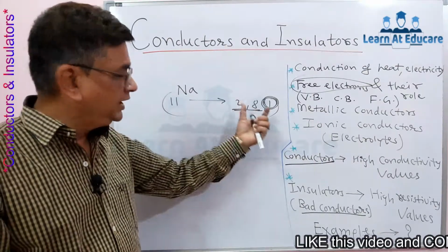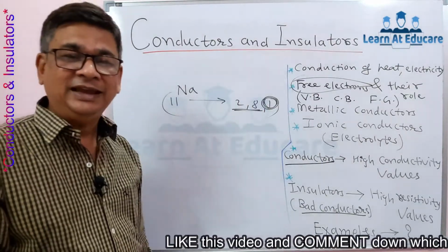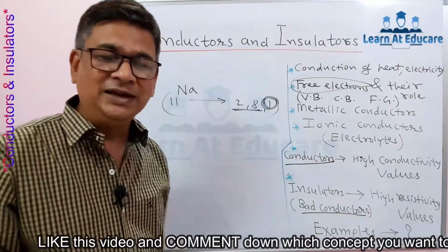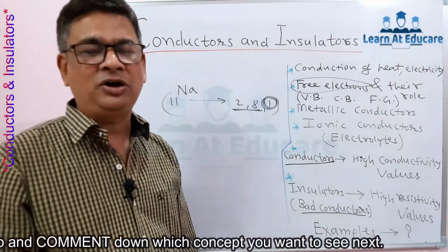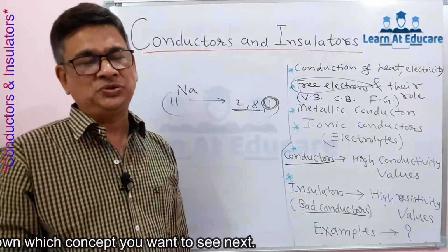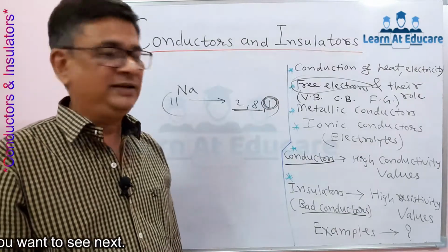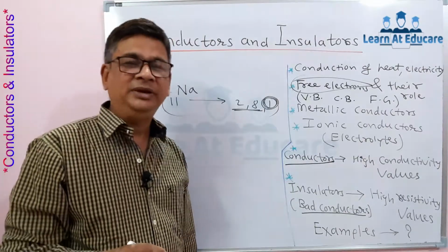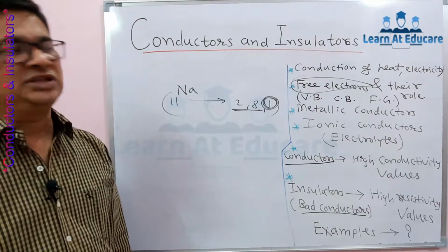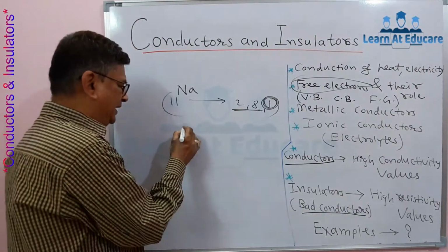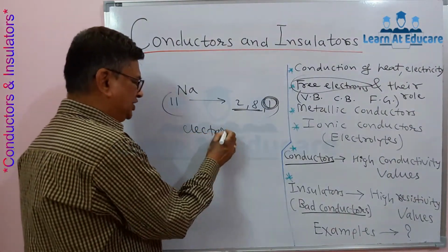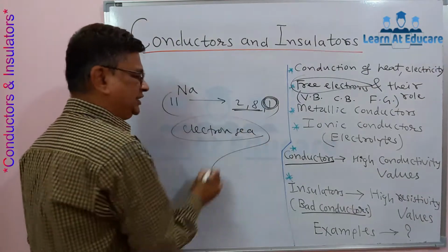Therefore, with one such electron per atom, there are millions of atoms even in a small piece or a small wire of sodium or any such metal, and then there will be millions of free electrons available. That is generally called the metallic bond concept.